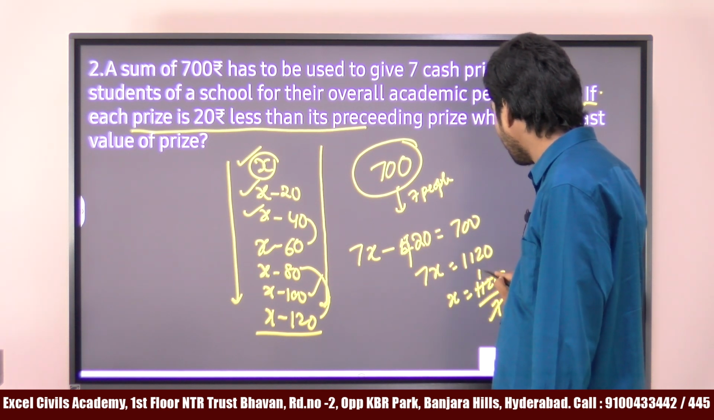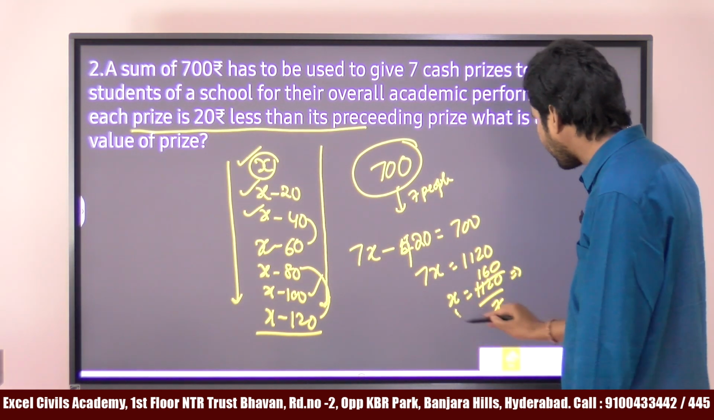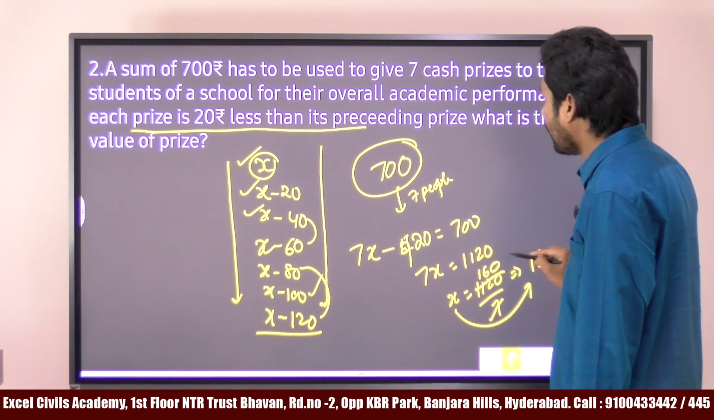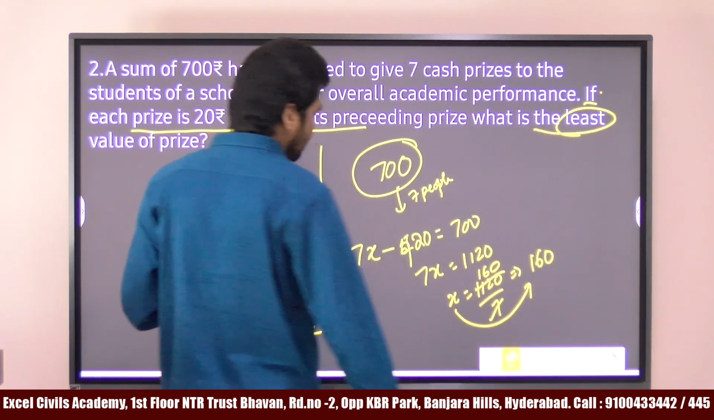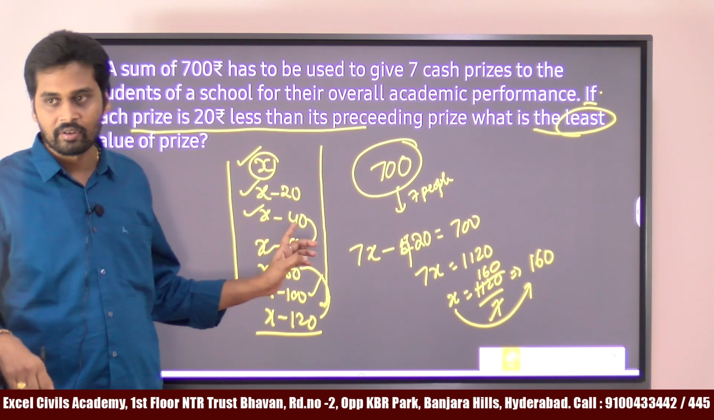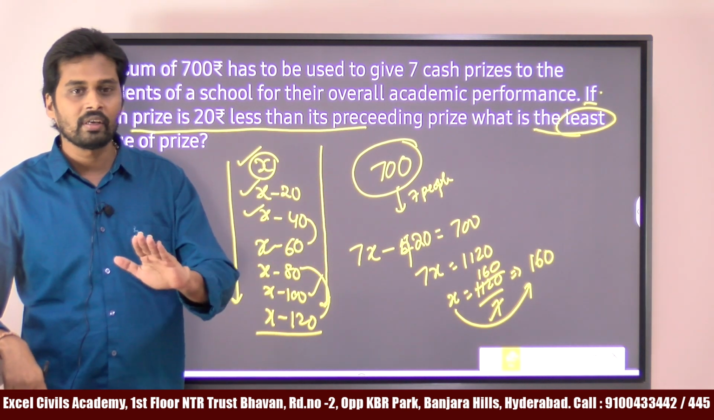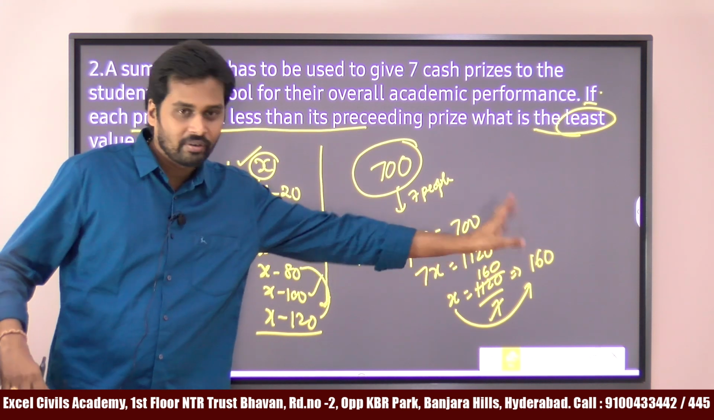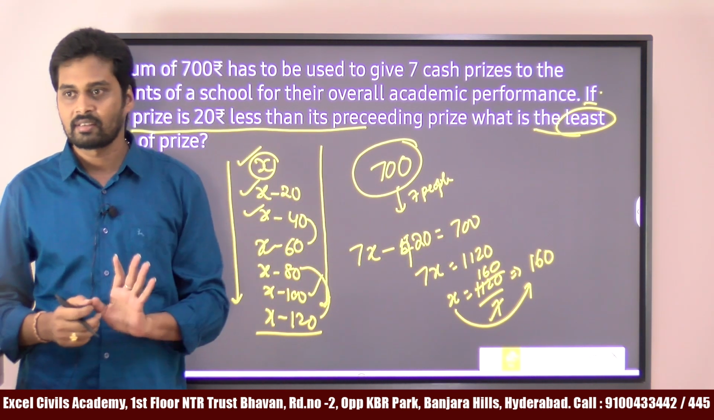Divide with 7. 7 1 is 7, 6 is 0. Okay, 160 rupees. So, x value is what? 160 rupees. Now, what we need to find out, what is the least value? After getting the x value, you have the option 160 also in your exam. Like 160, 140, 120. Most of the students made a mistake by taking this value directly. You thought that the x value we got is the answer.